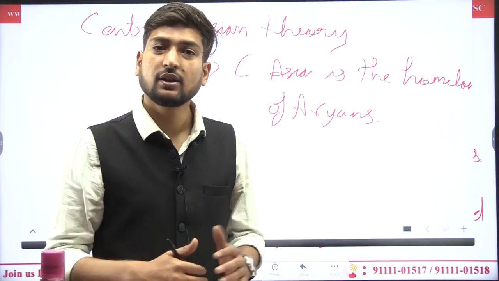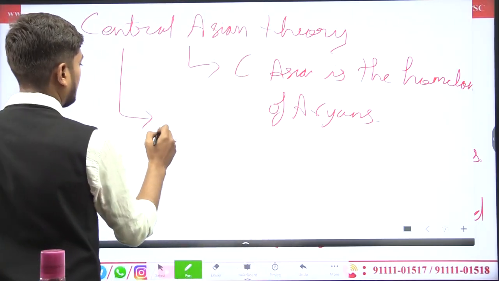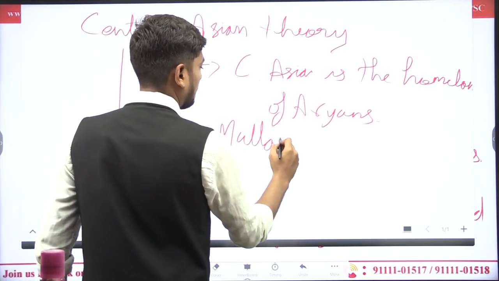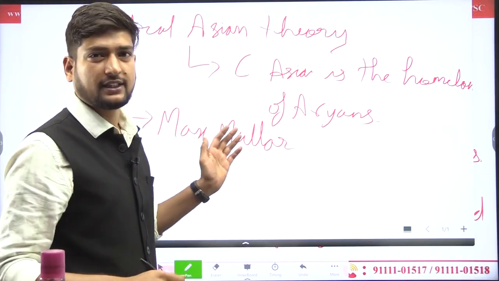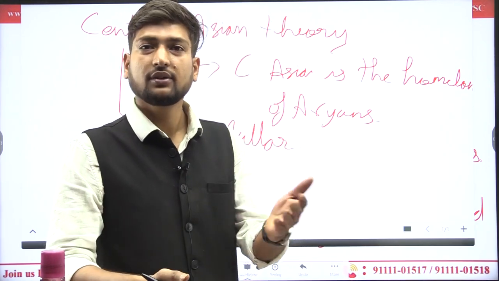This theory was given by Max Muller. You can write this fact in your notes, or I think you have already read about it.